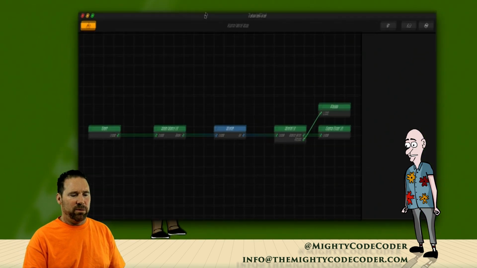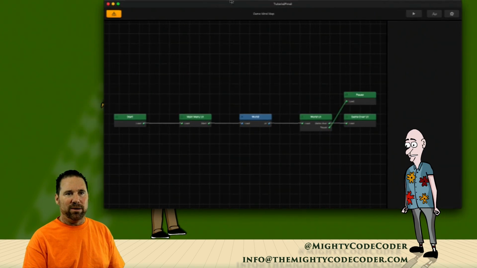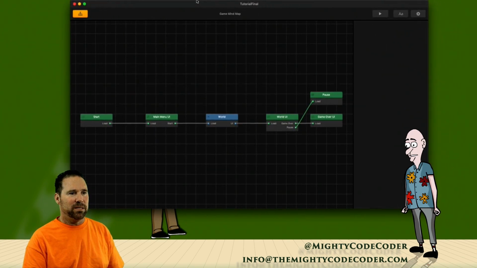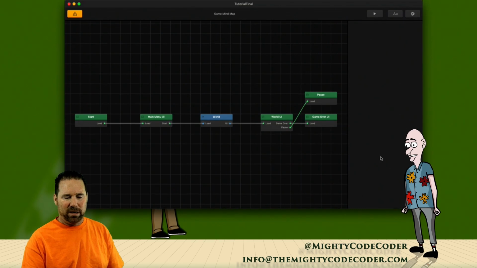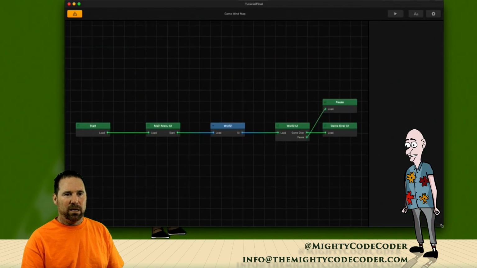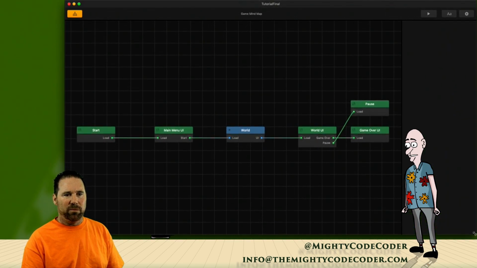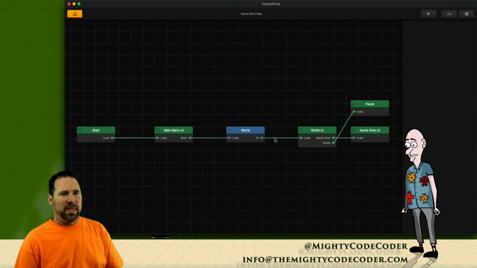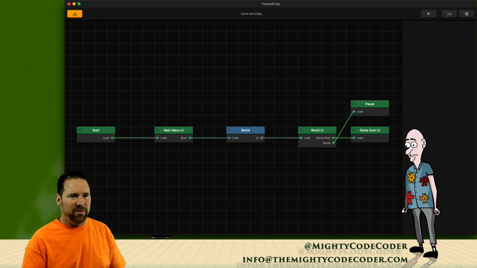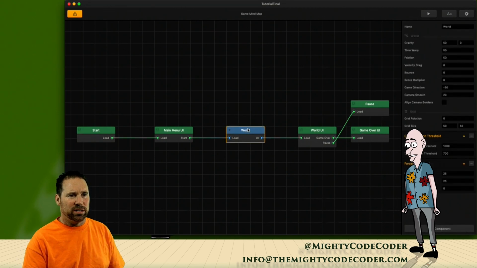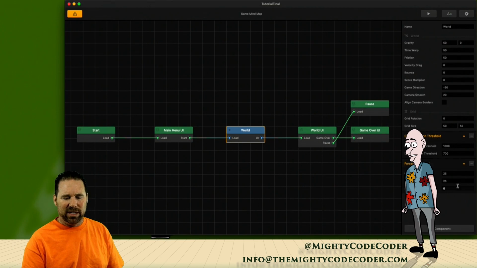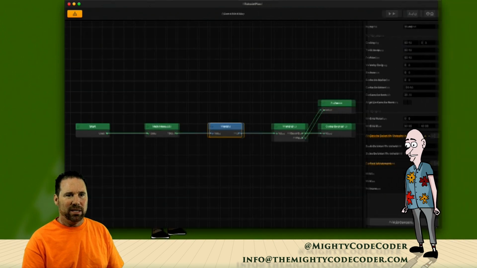And the first thing that comes up is the menu editor, okay? And let's make this nice and big. All right, and we'll put it right here. All right, now let's talk about this. If I click on the world just once, you'll see on the left side, I have all of these properties,